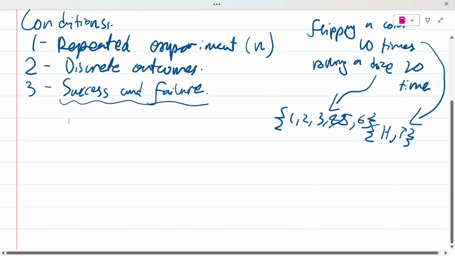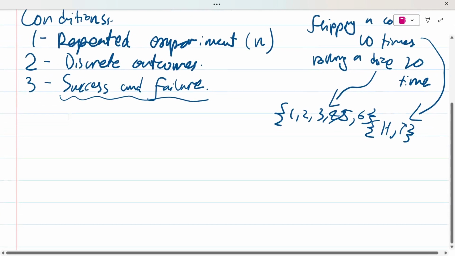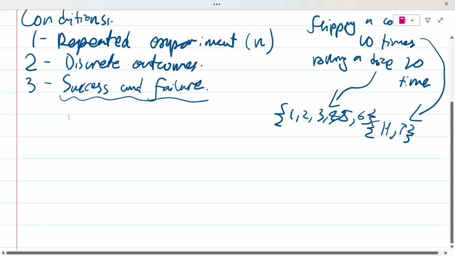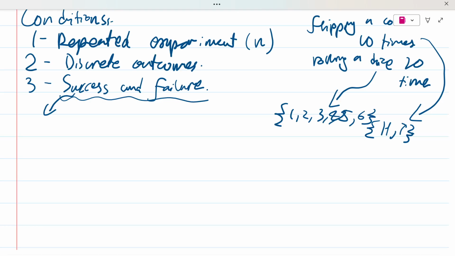Now, instead of yapping, I'm sorry to use this word, look, by success and failure, I mean that in this distribution, or in this question, you are going to have the probability for a success, which you're going to denote with a P, and the probability of a failure, which you're going to denote with a Q, right?